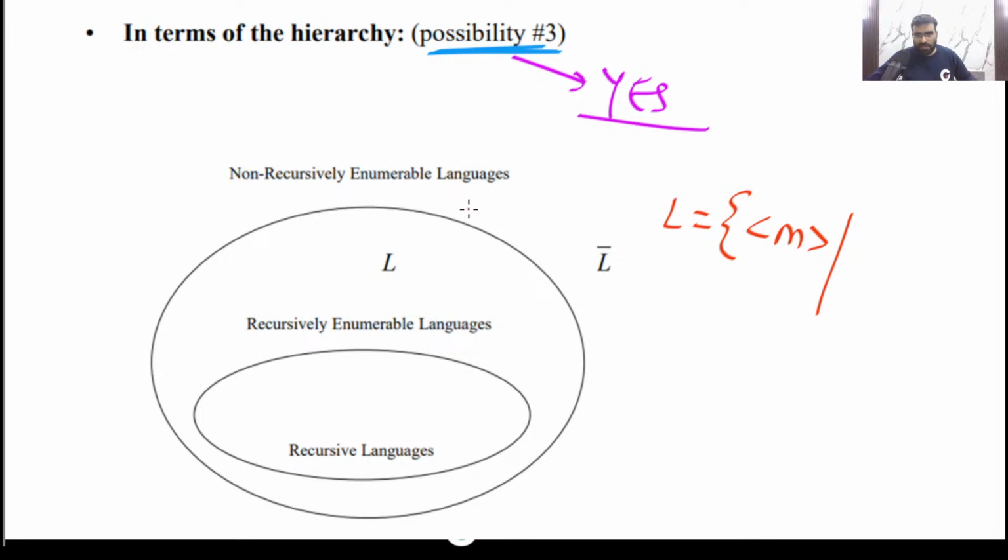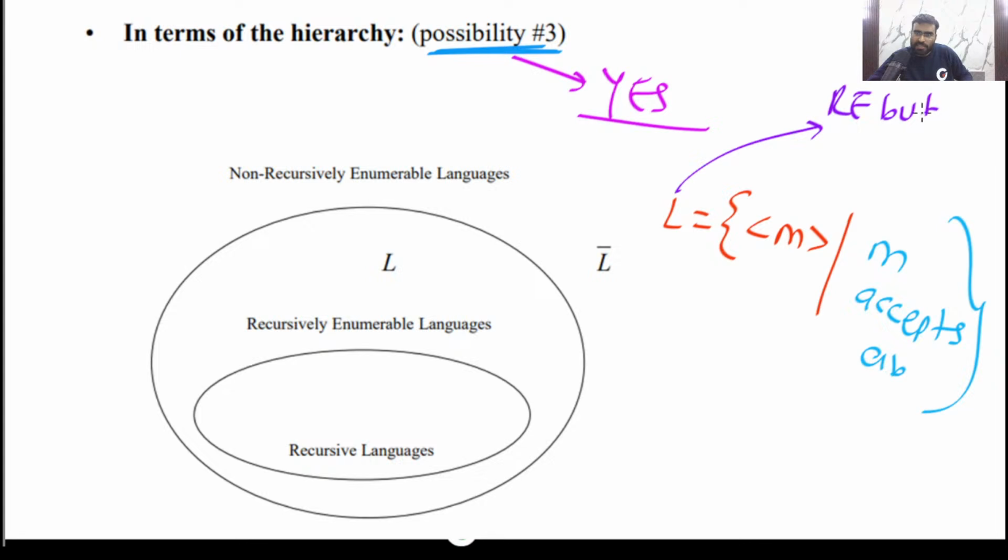Give me one language which is RE but not REC. Any language. For example, I can say M accepts AB. So this language is actually RE but not REC. Look at this language, M accepts ABC. If you notice, this is actually RE but not REC. You can apply the Rice theorem.